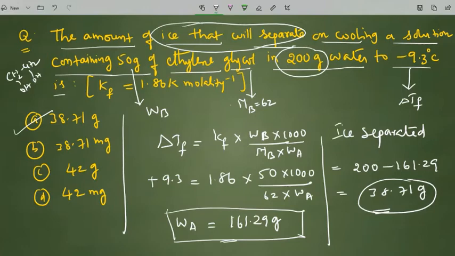We then subtracted this from the given weight of the solvent. After that we got 38.71 grams. So that 38.71 grams is the weight of ice, that means the ice separated out when we cool the solution. Okay, this is one interesting question. So we have to notice this one. Next one.